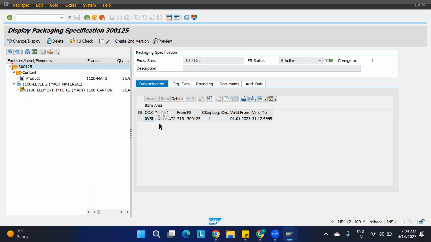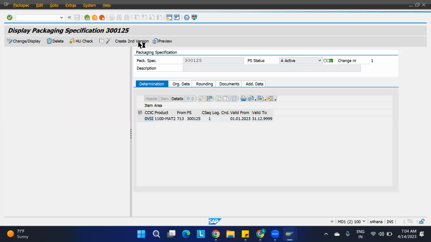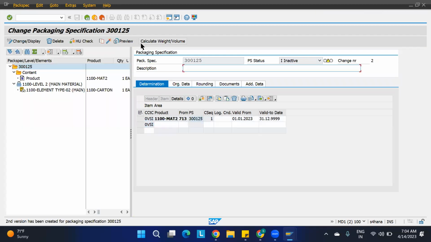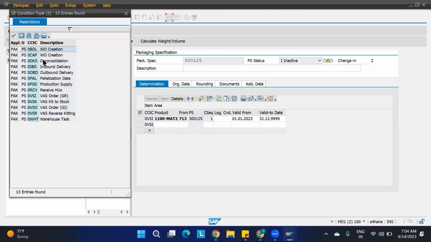Okay, for the same product, you just have to click on create second version here. Create second version here. Just a minute. Okay, now it is open. You can take any of these values. 0 IBD you can take, or else if you want to pack, you can take it for the pack, somewhere else it is available.